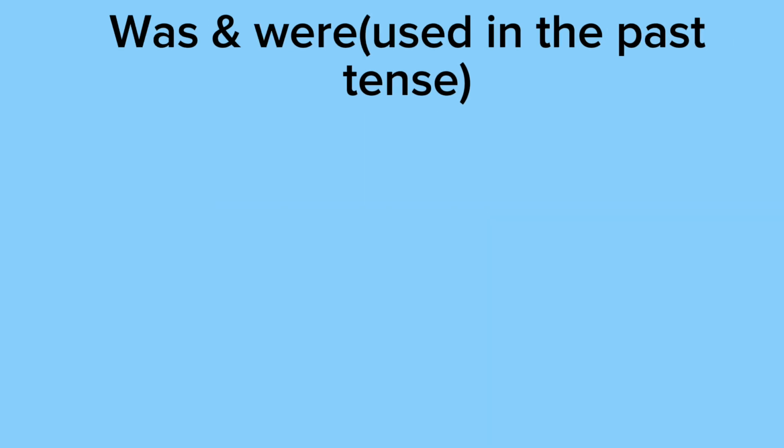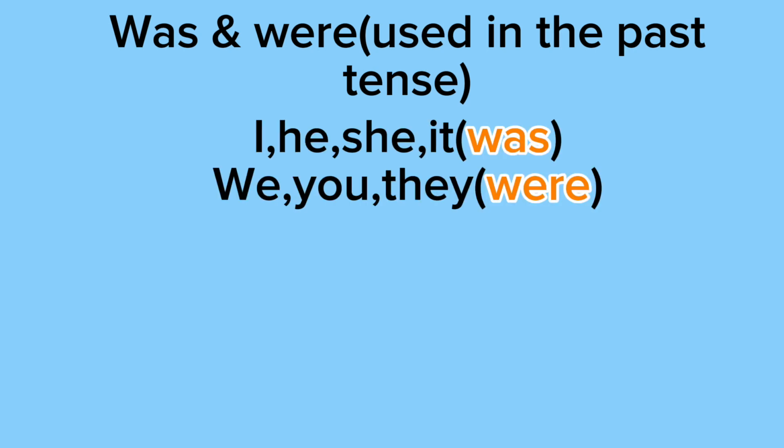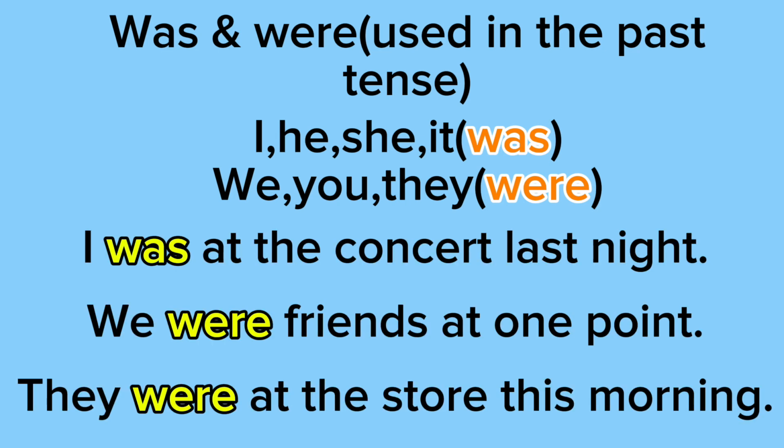Was and were are used in the past tense. So I, he, she, and it are used with was. So I was, he was, she was, and it was. And we, you, and they are used with were. So we were, you were, and they were. And you can be used when talking about one person, or it could be used when talking about a group of people. So example 1 says, I was at the concert last night.